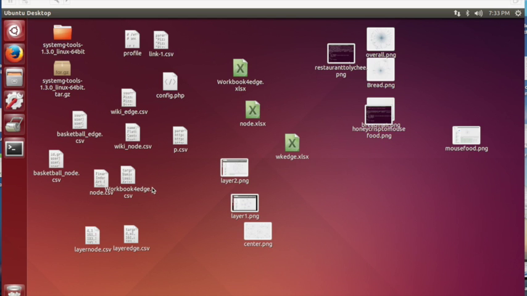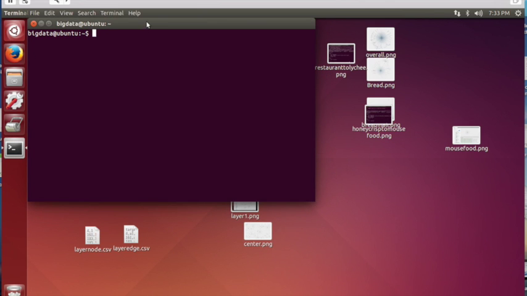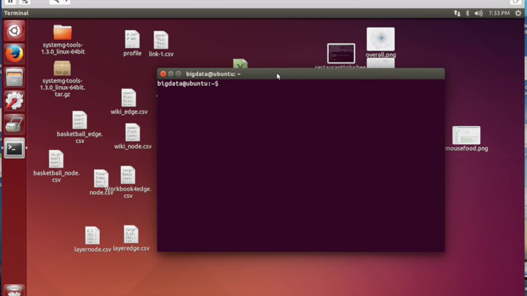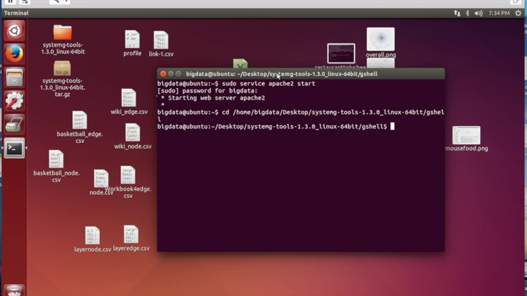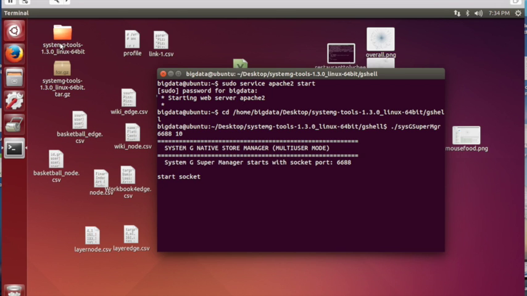Now we have started Ubuntu, and we have formalized our data right here. Sorry. Let's open up the terminal and get Apache running. Apache start, and then start the socket.